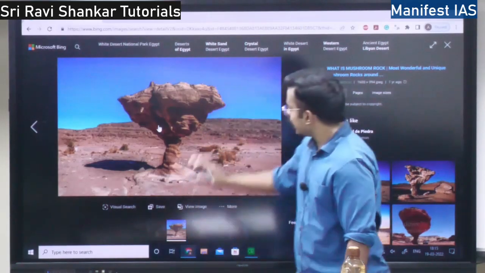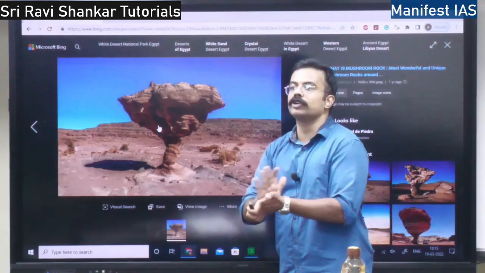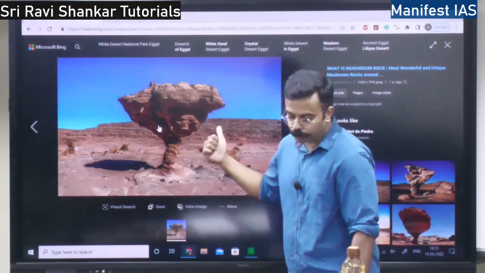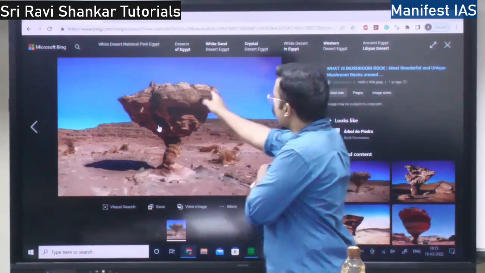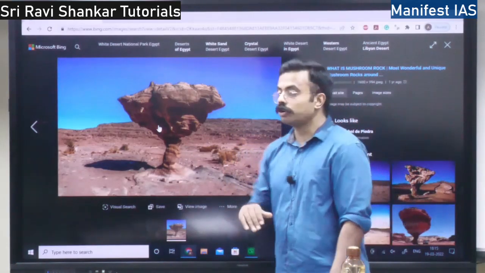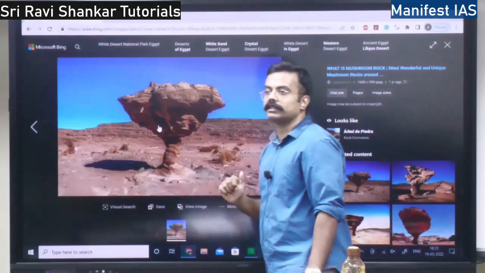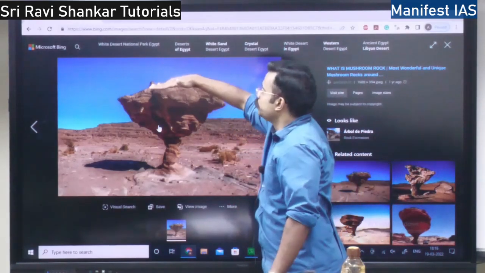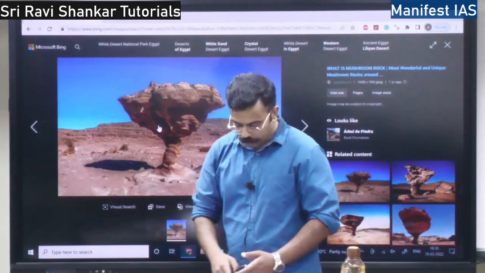This is a polished form, because sand acts like sandpaper, which is used for polishing. When it is polished, there will be a mushroom rock, and this is called the cap of the mushroom rock. Also, this is just like a table, right? This part is the cap, and the part above is called the tabletop. Tabletop.